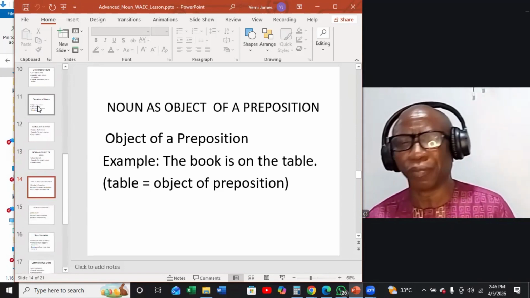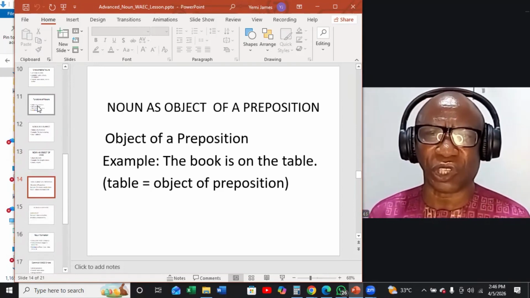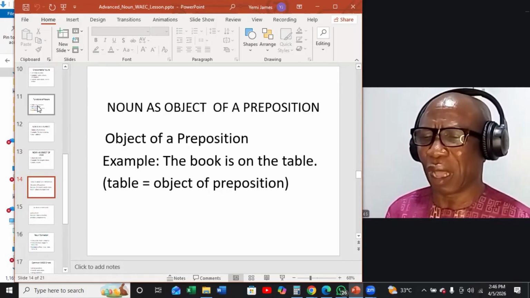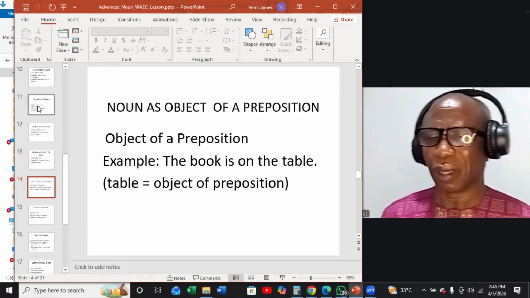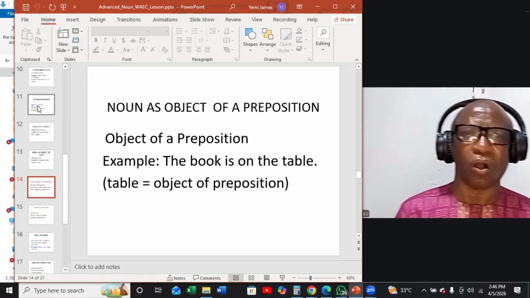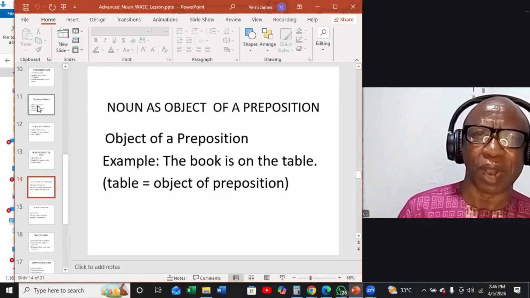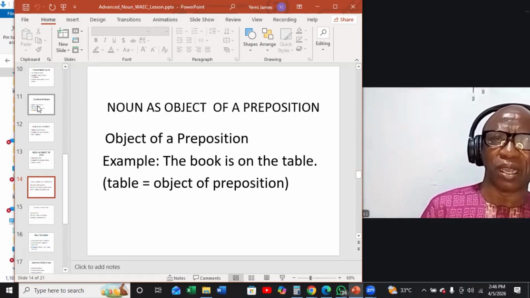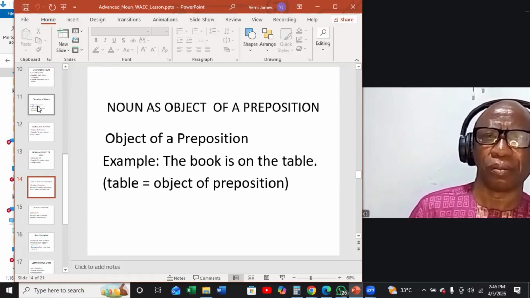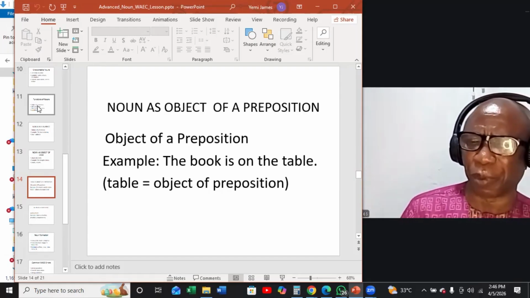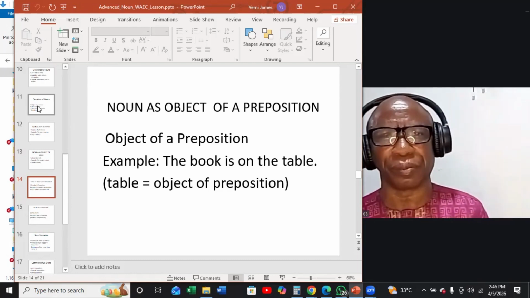Now let's look at noun functioning as object of a preposition. Here we are talking about the noun being the recipient of the preposition. It is the object of the preposition. Take, for example, the book is on the table.